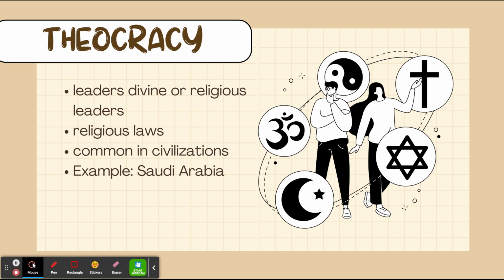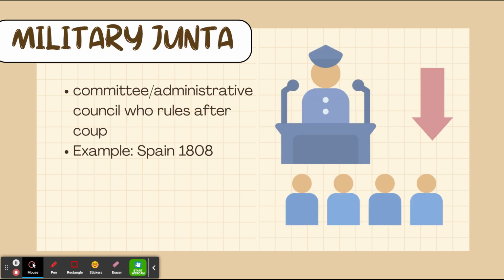They were figures that people were worshiping, and religion became a central feature of their society. A modern day example is Saudi Arabia, where Islam is a large part of their government system.